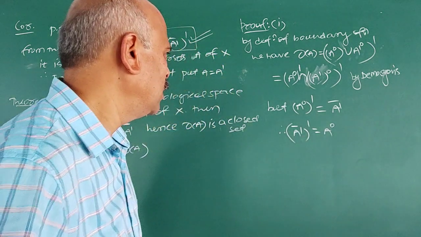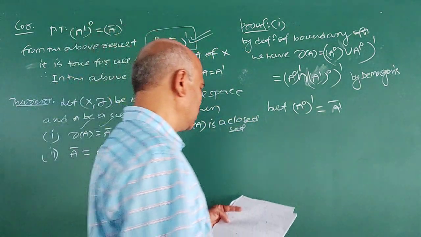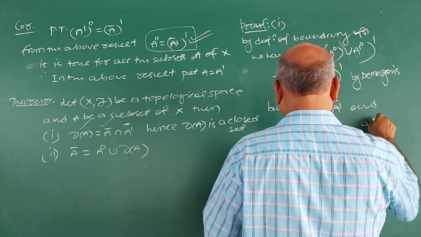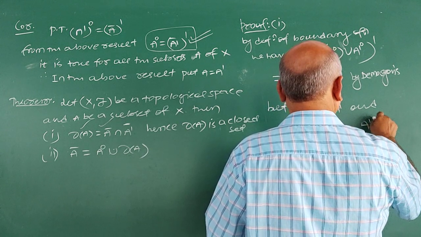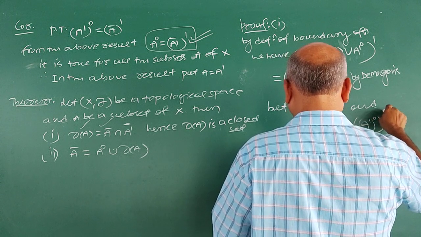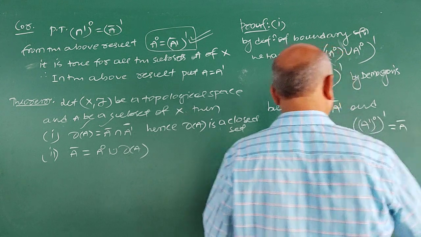Just a minute. The complement of interior A is A dash closure, and one more result is that the complement of interior of A dash is equal to A closure.